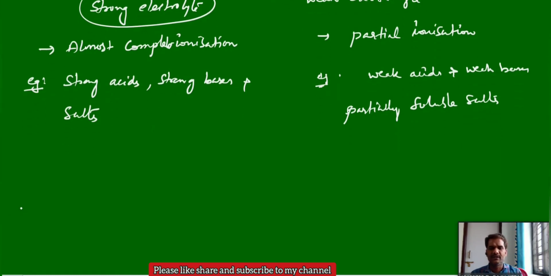Sometimes we'll use another word apart from electrolytes: non-electrolytes. Non-electrolytes are substances that do not produce any ions, and are almost non-conducting in nature.